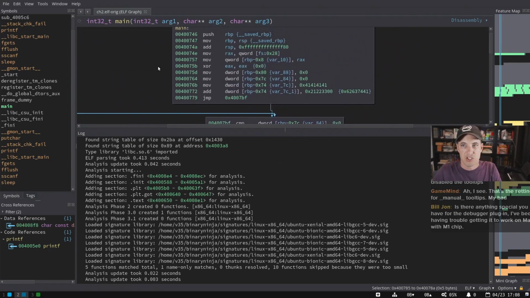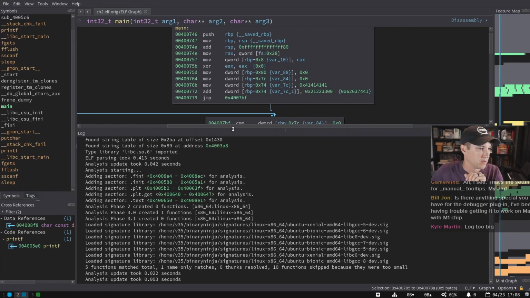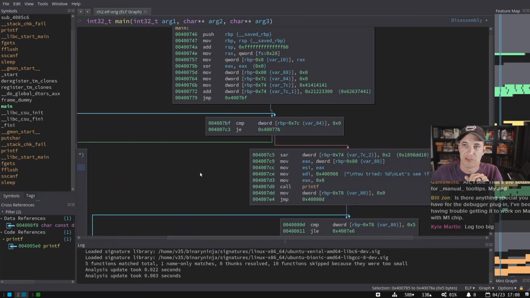We've been squashing a lot of the bugs. In fact, this build actually has a lot of them fixed, a lot of the recent linear versus graph view stuff changing. But yes, thank you. The log is way too big, Kyle. Oh, that reminds me of another feature I'm going to show off.